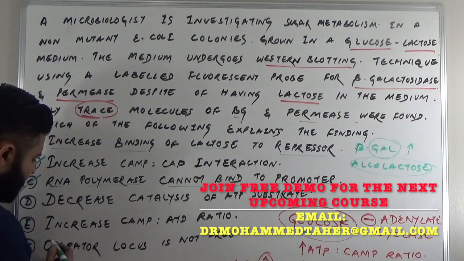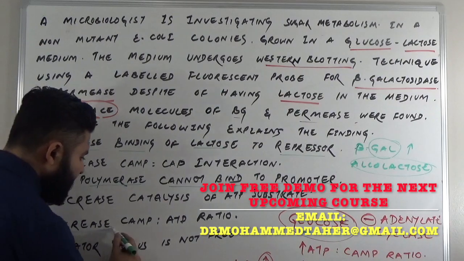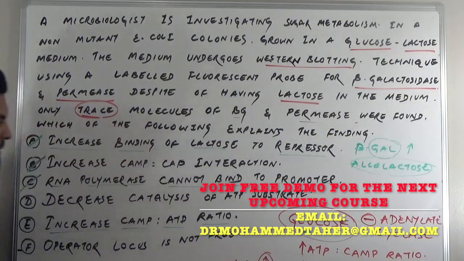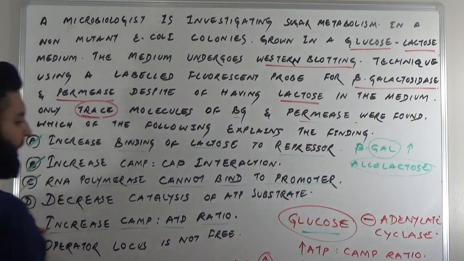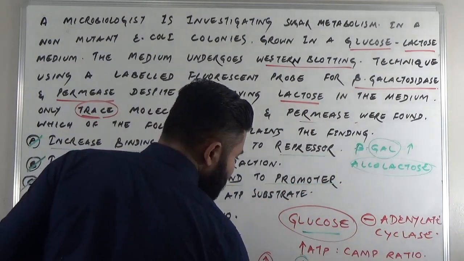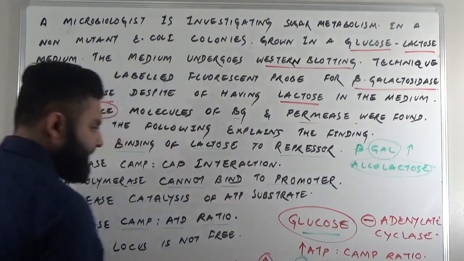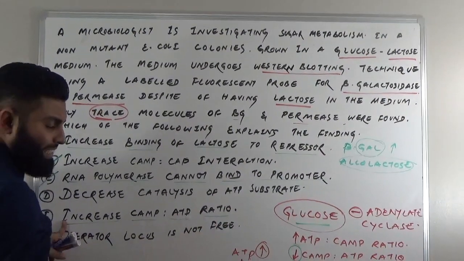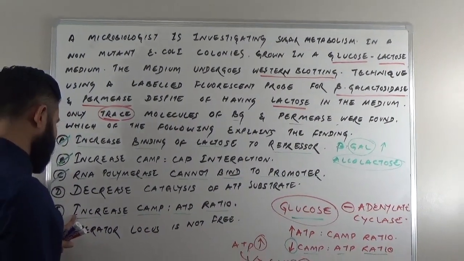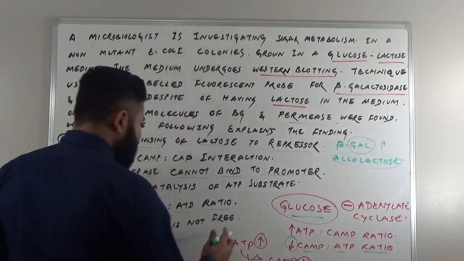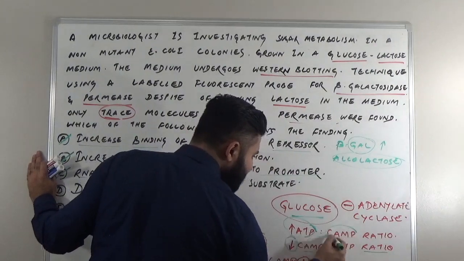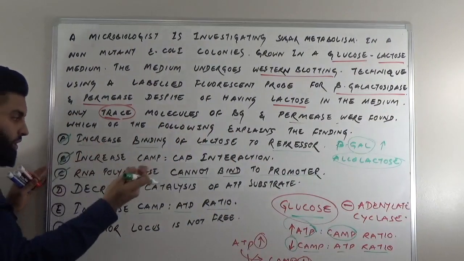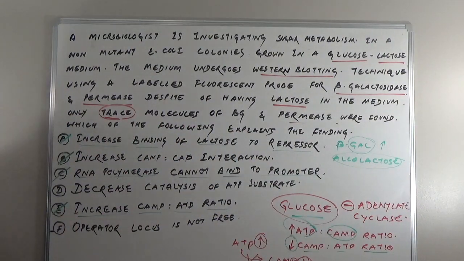The next option is E, increased cyclic AMP to ATP ratio. Here, as I said, there is a decreased cyclic AMP to ATP ratio in this situation. Why? Because the adenylate cyclase enzyme is inhibited. So again, this is the other way around. There is an increase in ATP to cyclic AMP ratio because ATP concentration is high. This is not the answer.